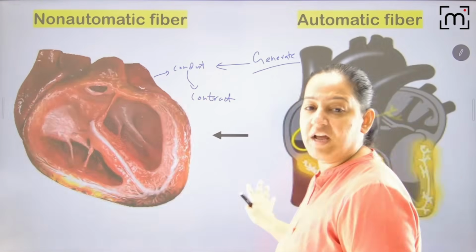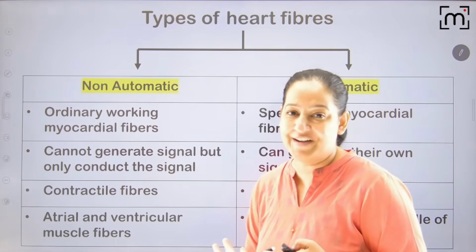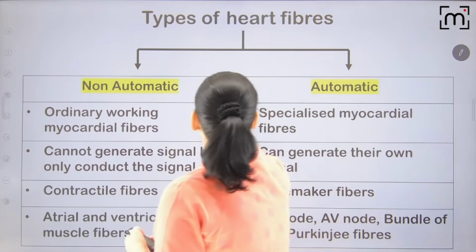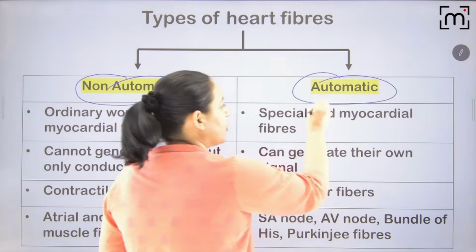So these are the 2 types of fibers given by God in the human heart. I hope everyone got it. The same thing is written here. You can see the type of fibers. There are 2 types of fibers: non-automatic fibers and automatic fibers. What are automatic fibers?